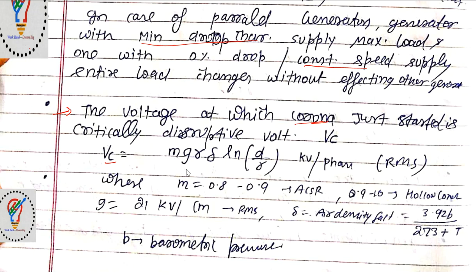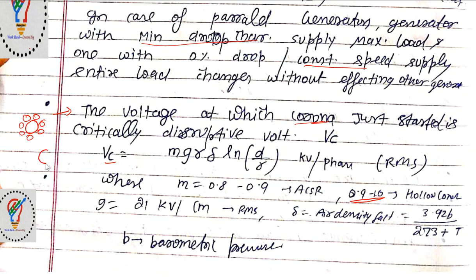Here m is the roughness factor, which is 0.8 to 0.9 for aluminum conductor steel reinforced, ACSR, conductors, and 0.9 to 1.0 for hollow conductors. It is nothing but a smoothness factor. When the conductor is of the aluminum conductor type, its regularity will be less.